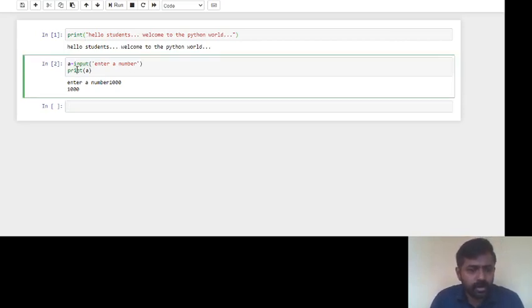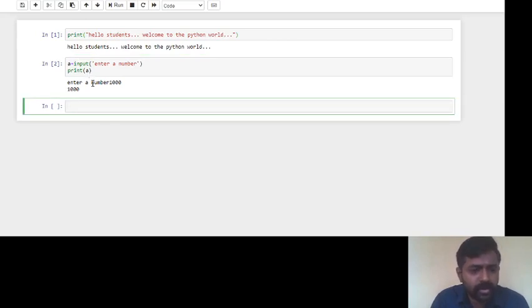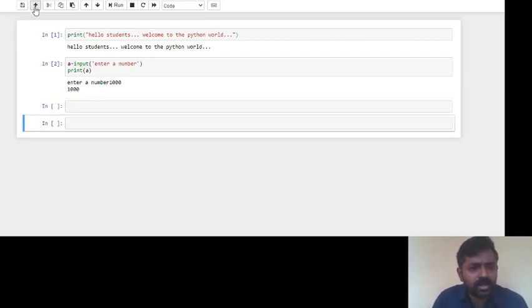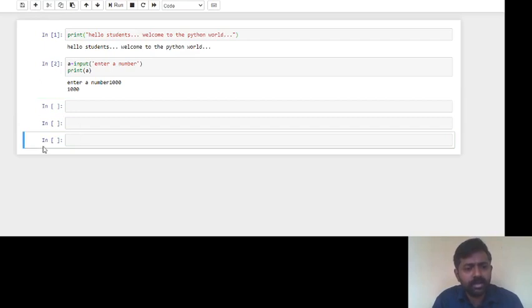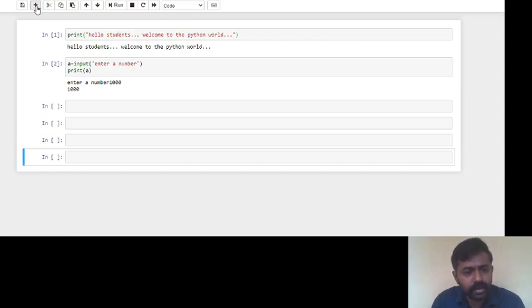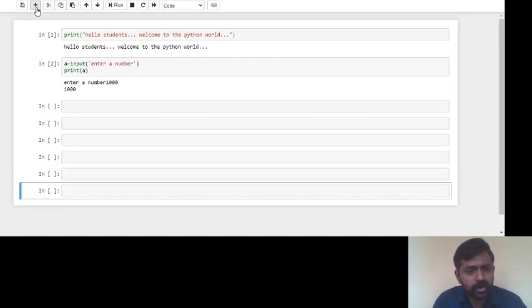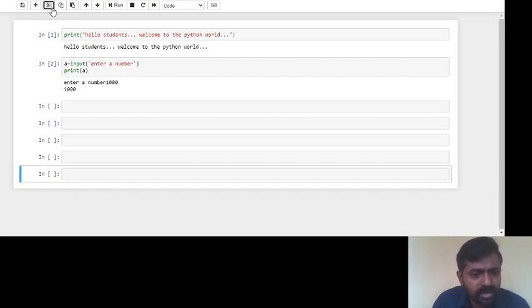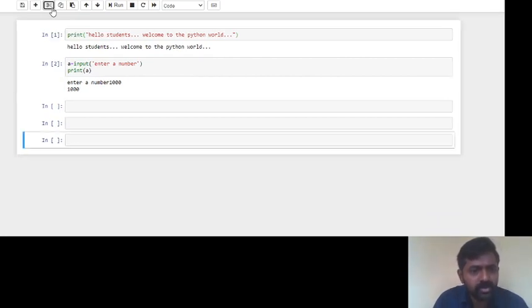Whenever we want to type something, a new cell will be used. So here you can see the different tools. We can save it; the floppy symbol is to save. If you want to add one more cell, we can click on plus. You focus on the blue colored row: whenever I click on the plus symbol, that blue colored row moves down each time. Similarly, if you want to delete, you can use this scissor symbol. That is used for cutting.